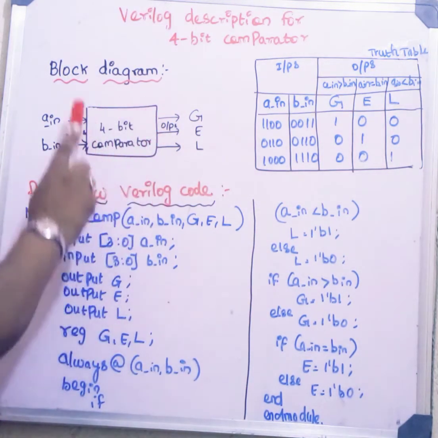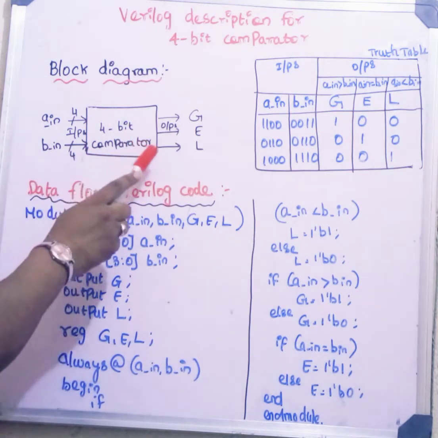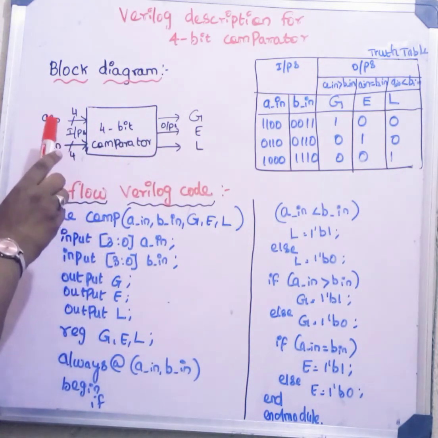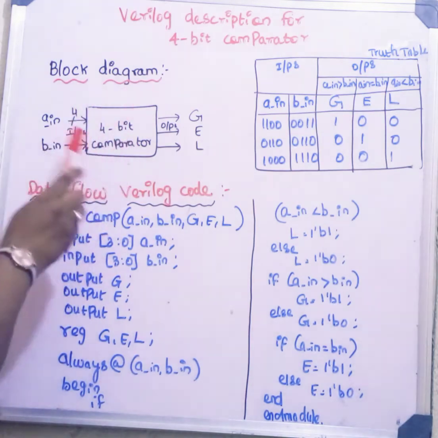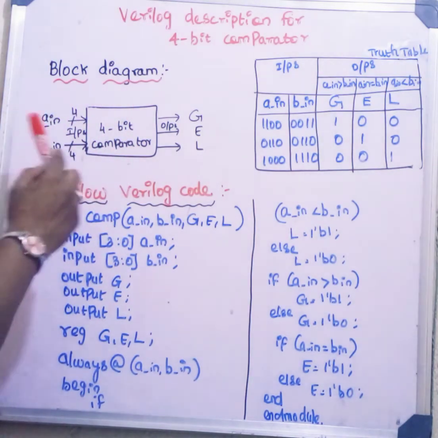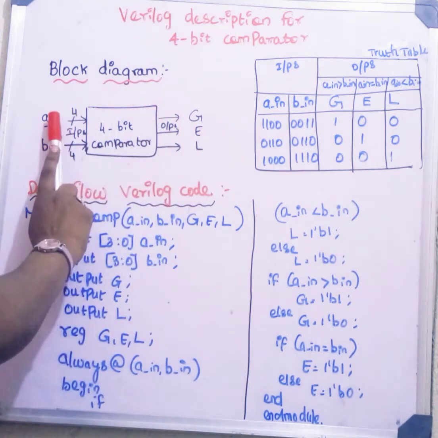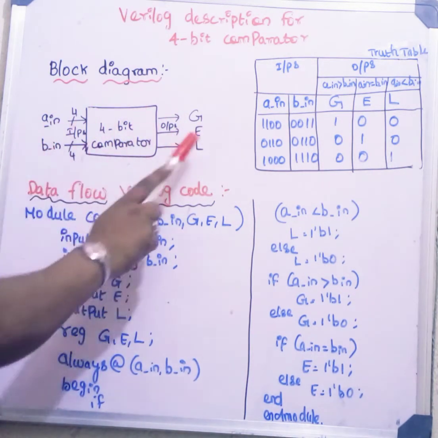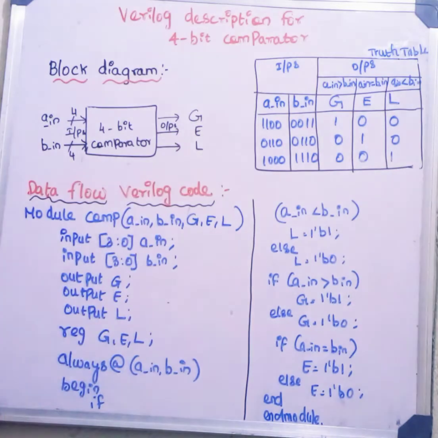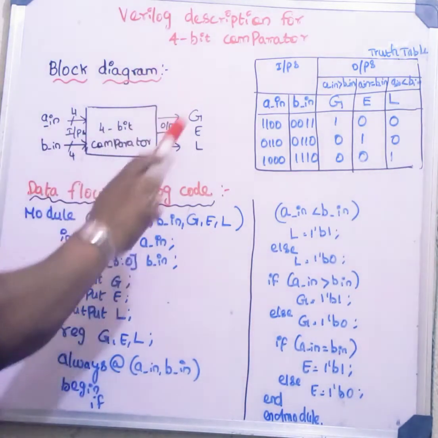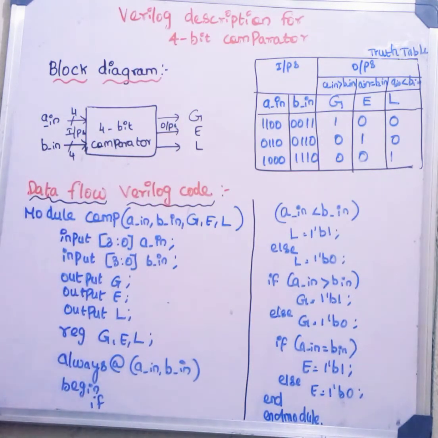Comparator. It is a block. It is a device which takes input and it will compare the inputs. And it will give us three types of outputs, whether A is greater than B or equal to B or lesser than B. This is a basic logic of the comparator. So, how many bits we are using? According to that, the comparator may vary. The process, the operation will vary.